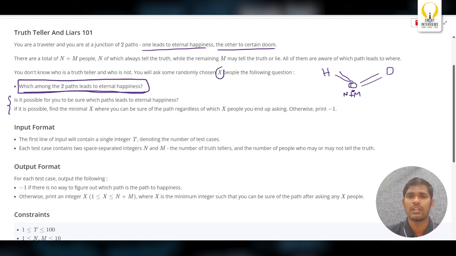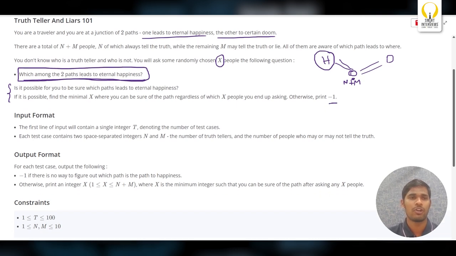So you have to find the minimum value of X needed to find the happiness path. If it is possible, print this X. If it is not possible, just print -1.